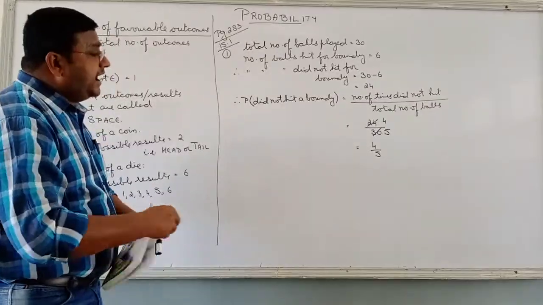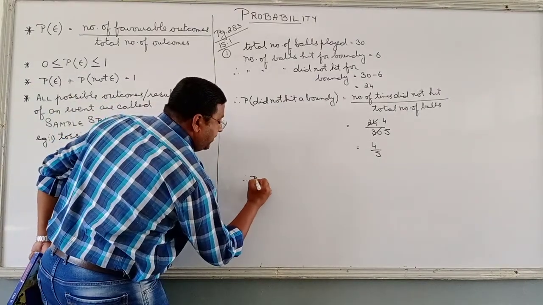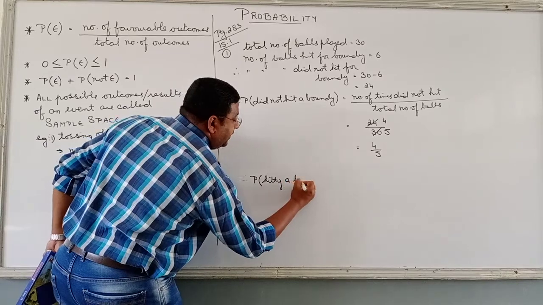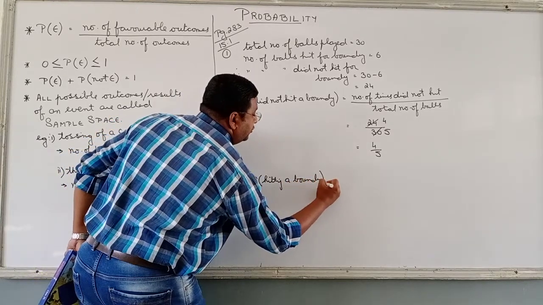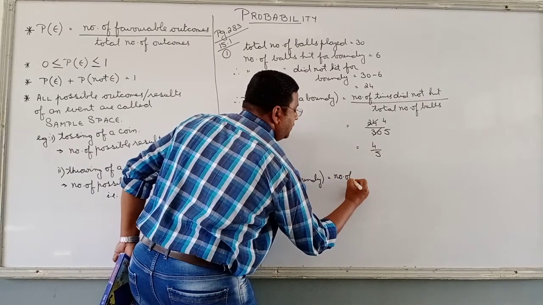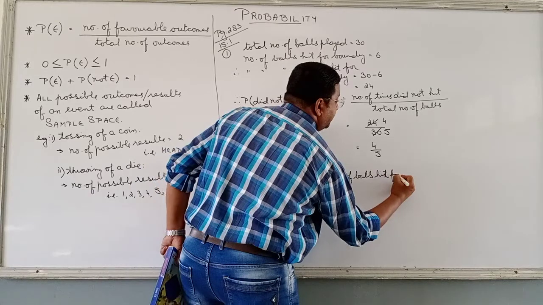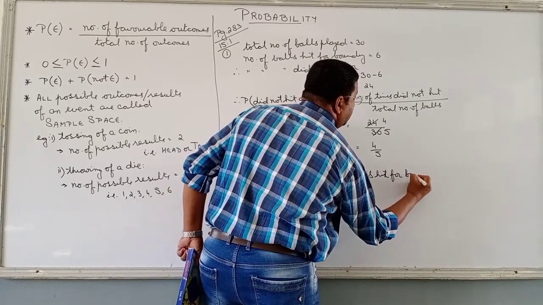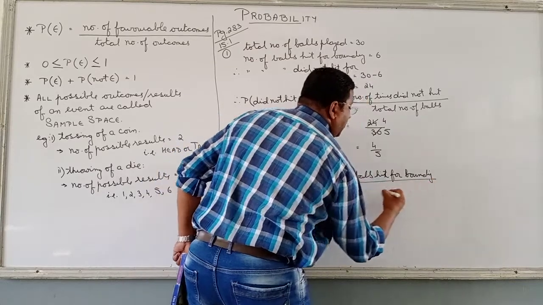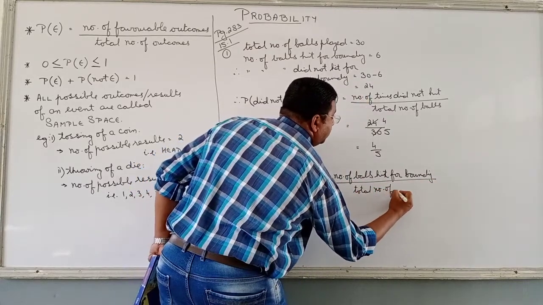In the same way, if I ask you, probability of hitting a boundary. That is equal to the number of balls hit for a boundary upon the total number of balls.